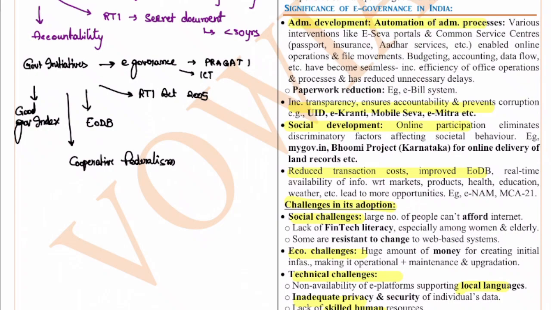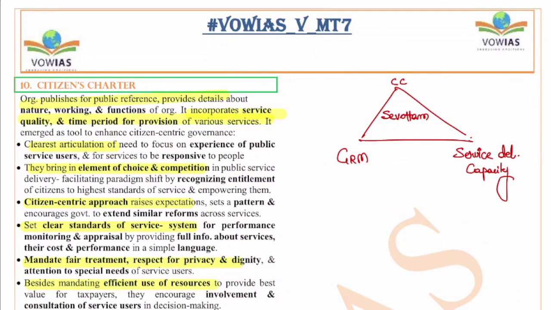Now let's look at the next question. The next question is on Citizen Charter. Citizen Charter, if you see, it is the document that is published by the organization for public reference, and they provide detail about the nature, working and functions of the organization. It incorporates service quality and time period for the provisions of various services. It emerges as a tool to enhance citizen-centric governance. That is very important for the citizen-centric governance.